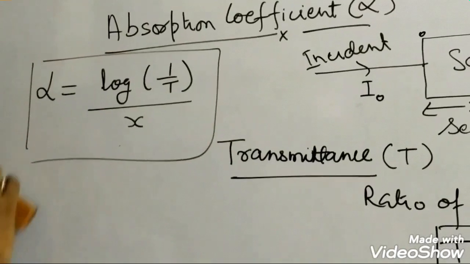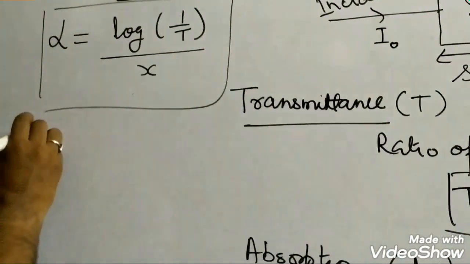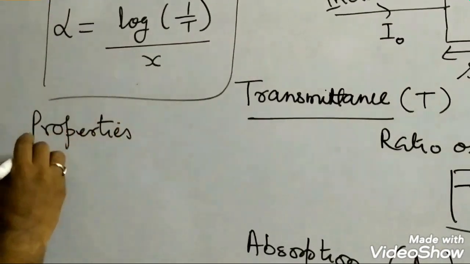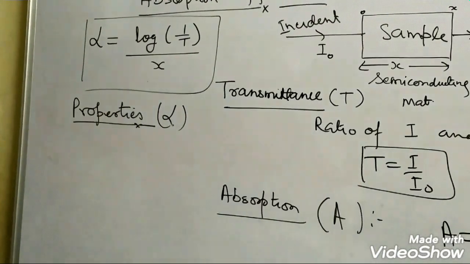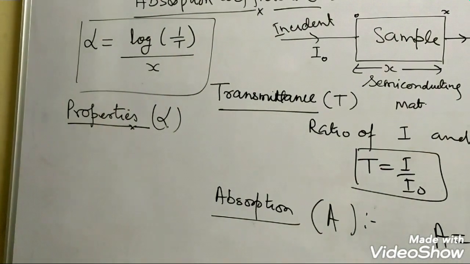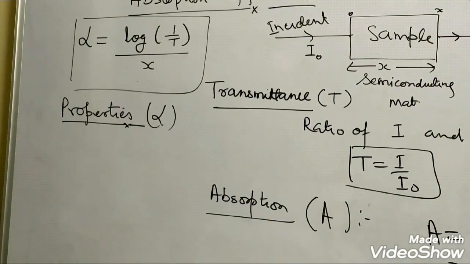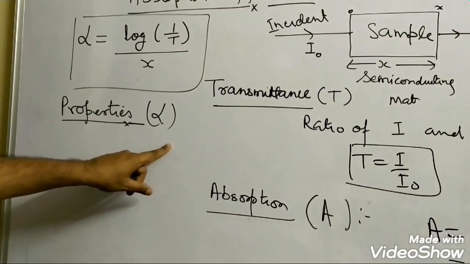This is why it is so important. Let us discuss a few things about this alpha. Different semiconductors will have different values of alpha. That is a fact.